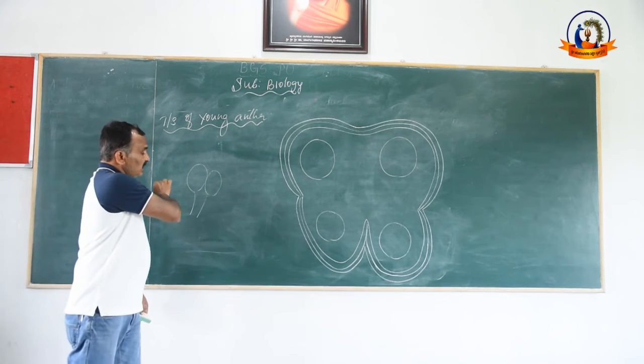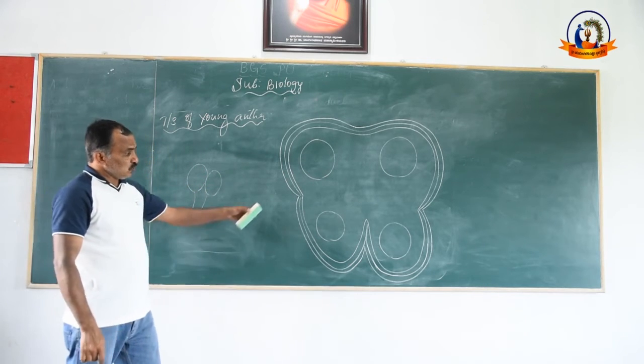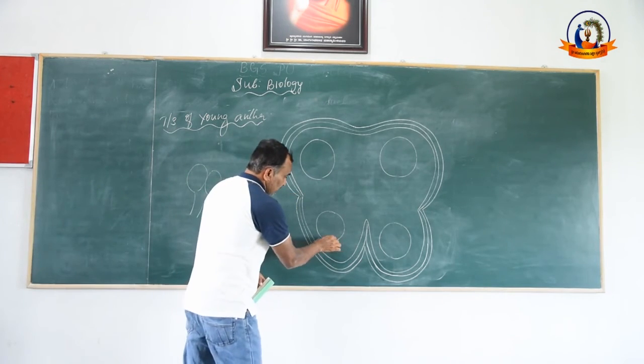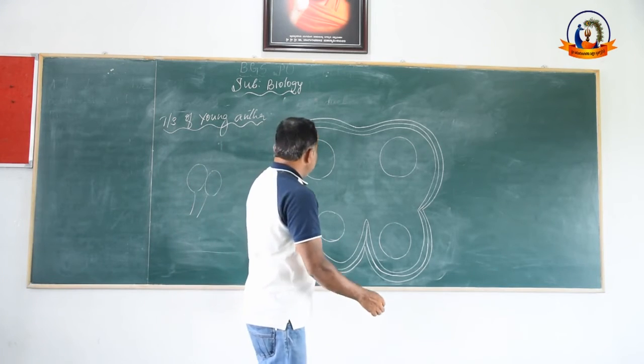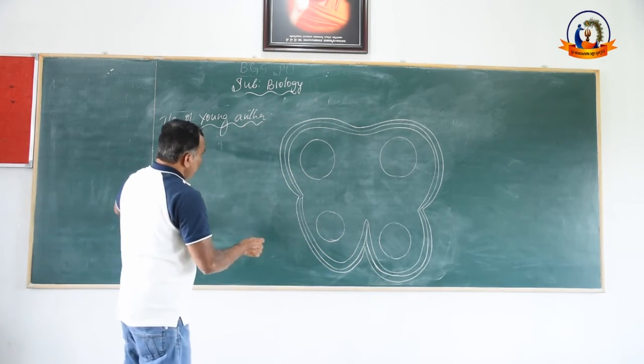If you take a transverse section of it under the microscope, you will see the structure like this. This TS of young anther consists of different parts.